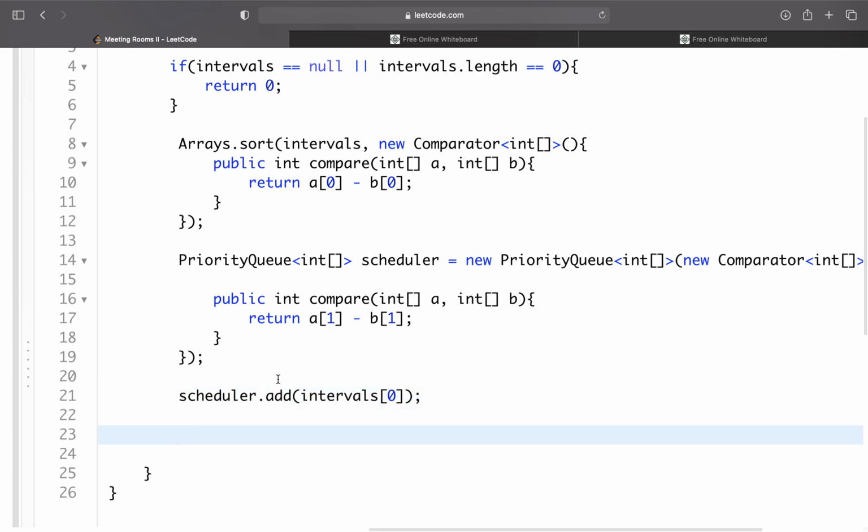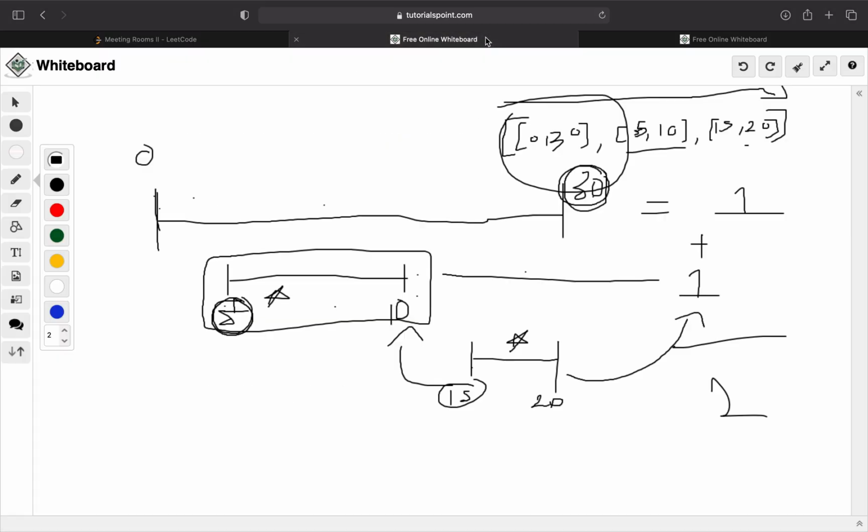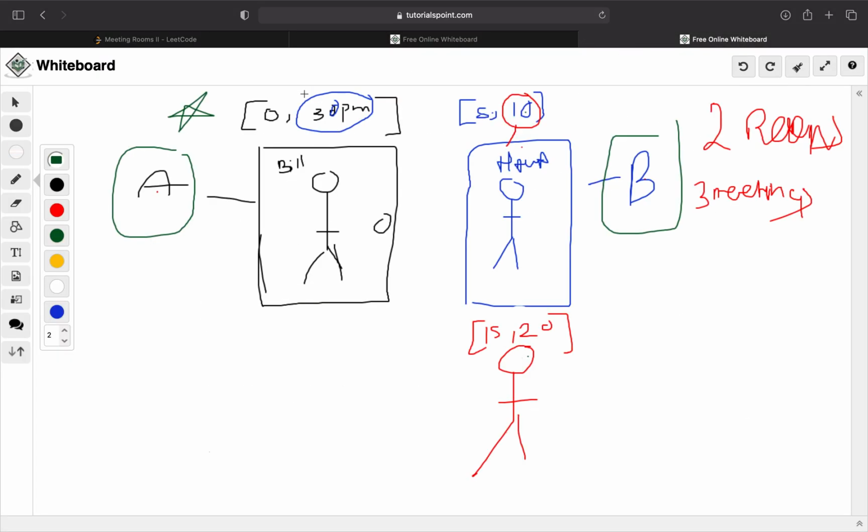So now what we can do is traverse through the rest of our meetings. Right now we have Bill's meeting in the queue. We don't need to worry about his for now. But we need to find meeting spots for me, Hawa, and for Adam right here. So me and Adam both need to find meeting rooms. We don't know what to do. Our meeting is coming up.